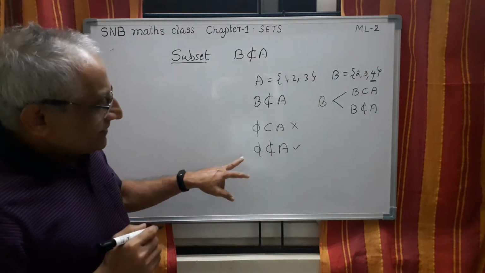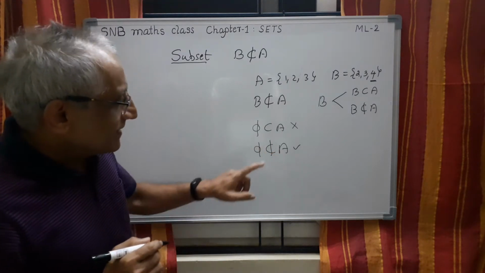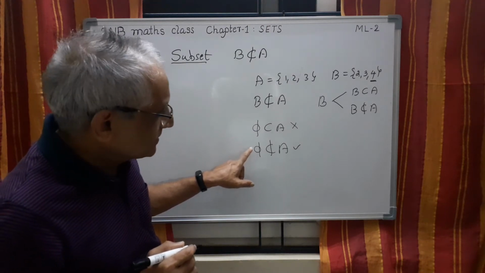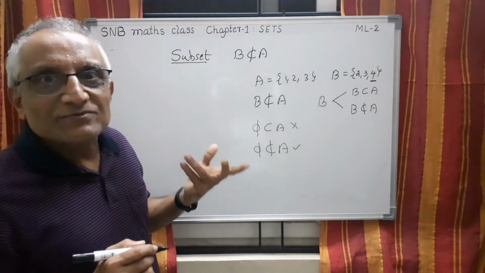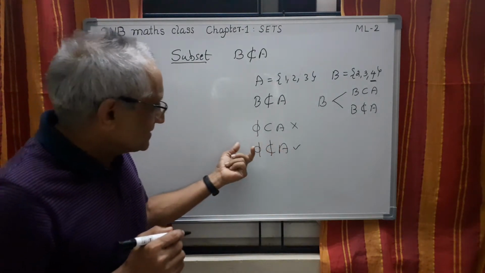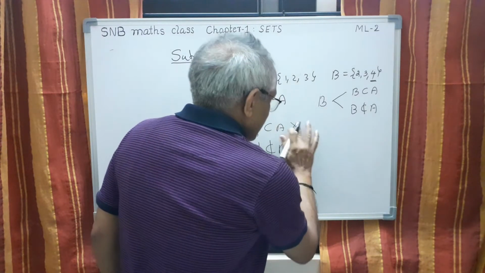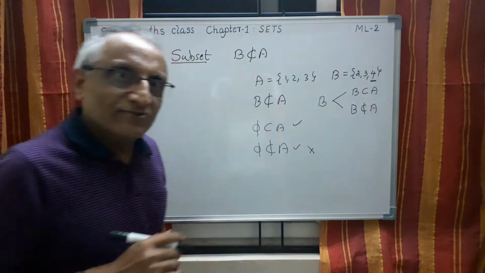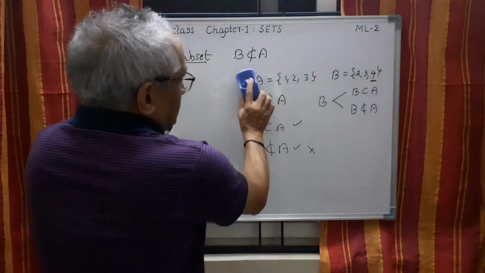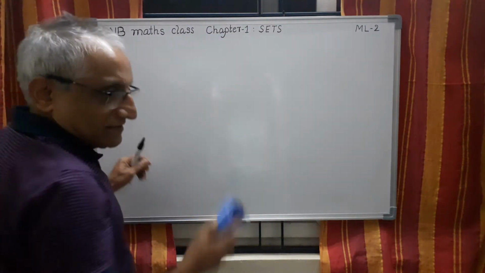Now look here. If you say phi is not a subset of A, you should produce at least one element here which is not found in A, which is not possible, because you cannot find any element here, since phi does not contain any element by definition. Therefore, this is wrong. So this is correct. So this is the reason why phi is a subset of A. So with this, let me conclude the concept of subset.